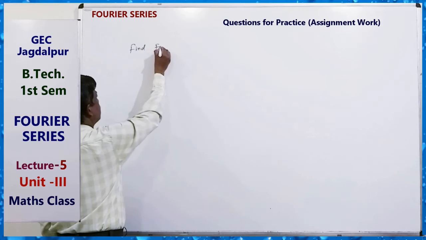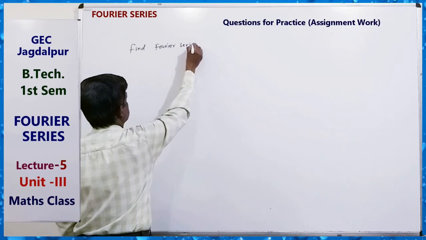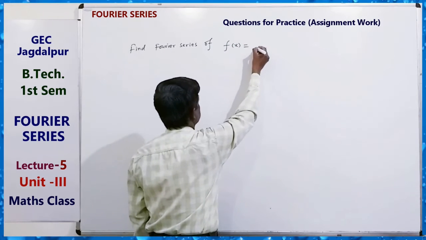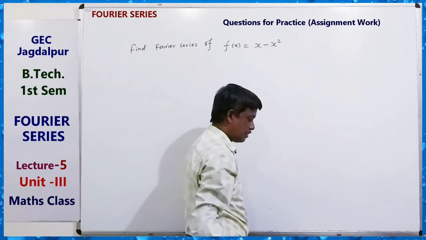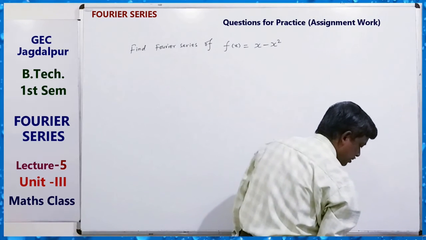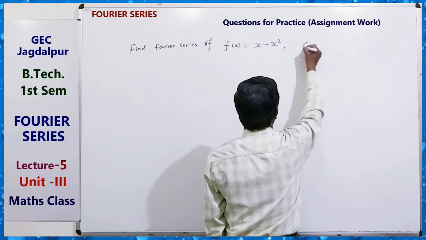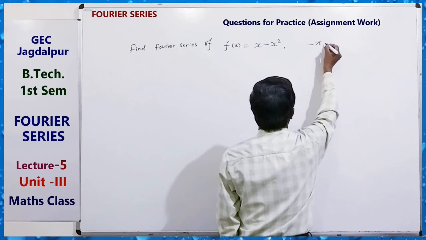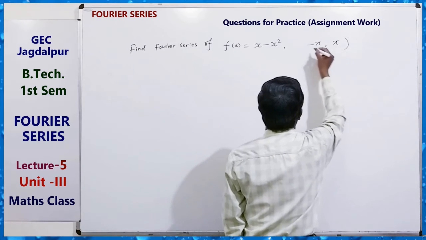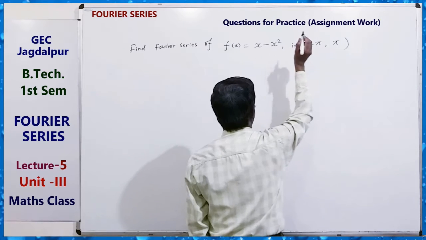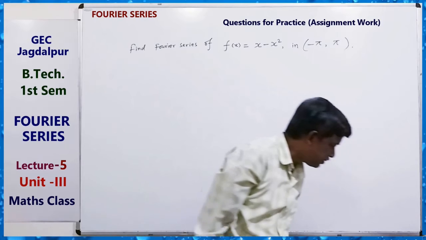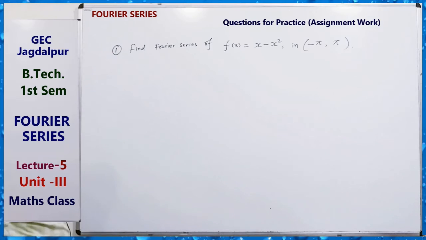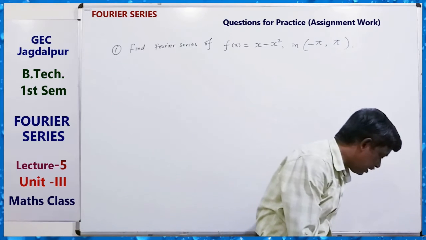Find the Fourier series of f(x) equals x minus x square in the interval minus pi to pi. This is the first question.